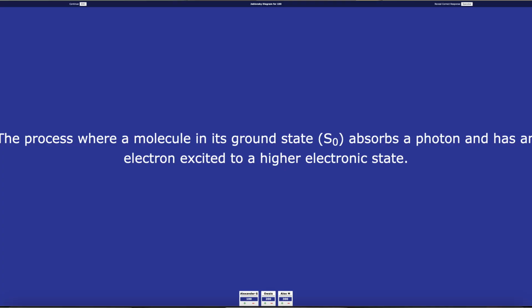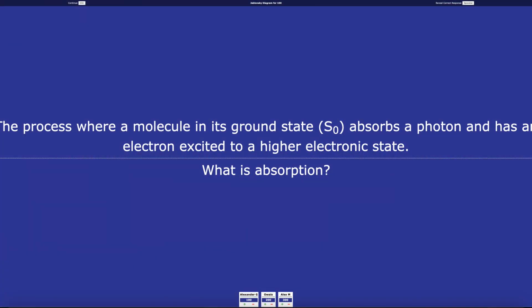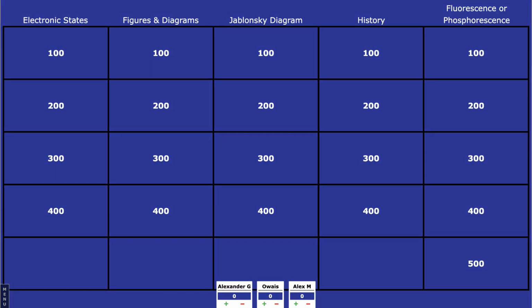The prompt is the process where a molecule in its ground state absorbs a photon and has an electron excited to a higher electronic state. What is absorption? And the category is the Jablonski diagram for 200.